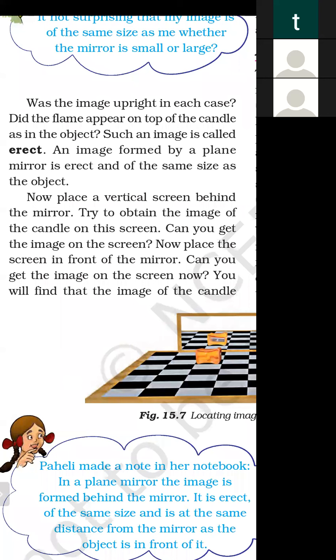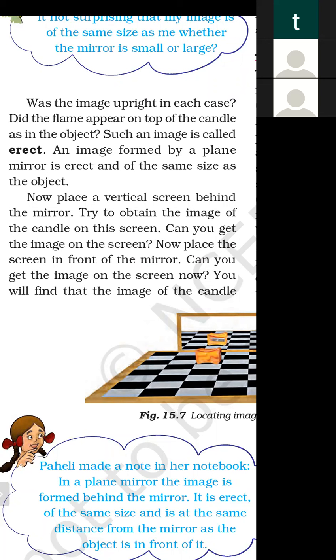Now place a vertical screen behind the mirror. Try to obtain the image of the candle on the screen. Are you able to obtain the image on the screen? No, we are not able to obtain any image formed by the plane mirror on the screen. Now place the screen in front of the mirror. Can you get the image on the screen? No. In both cases, there is no image on the screen.